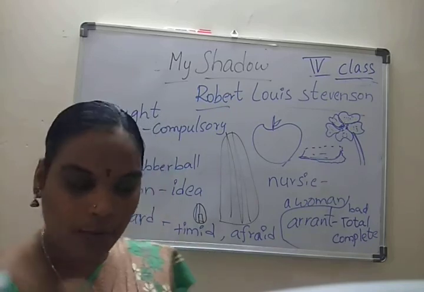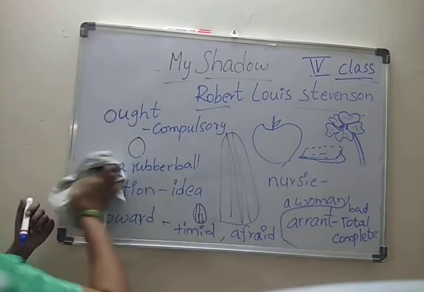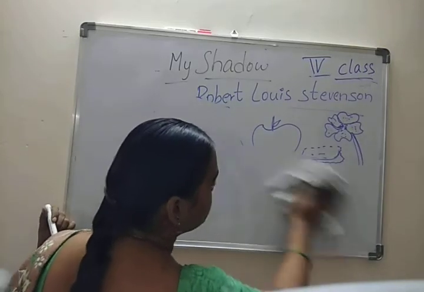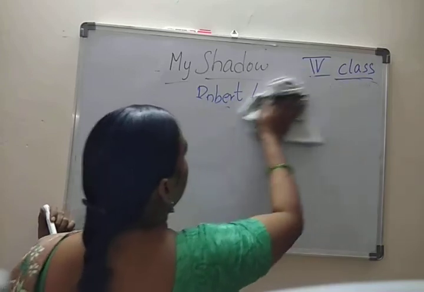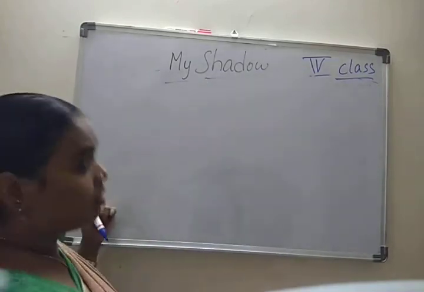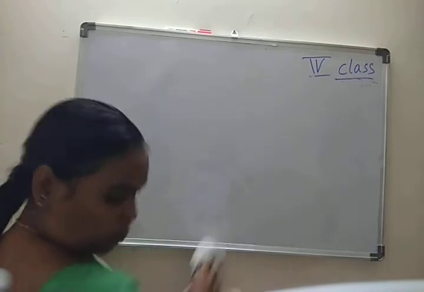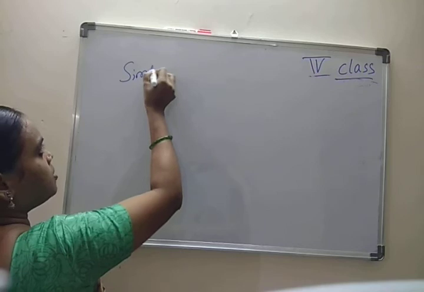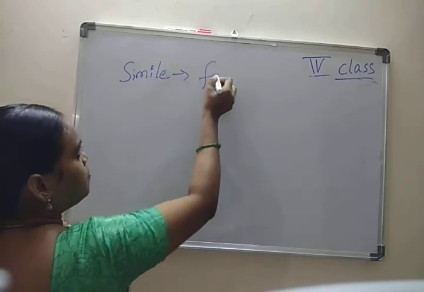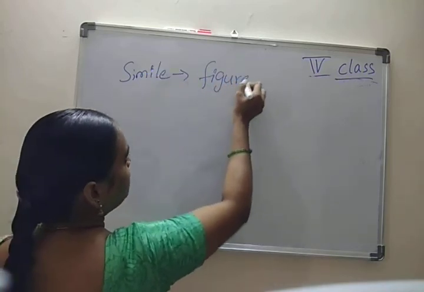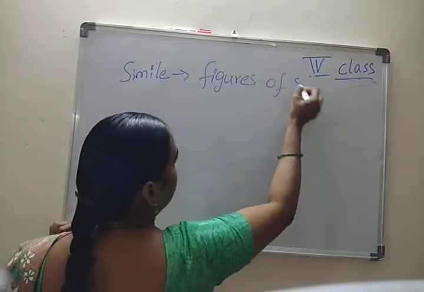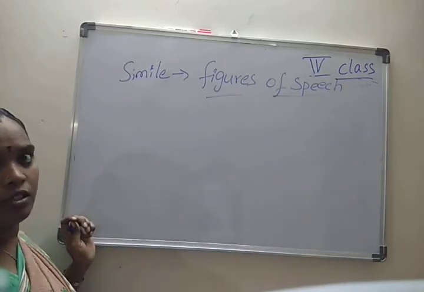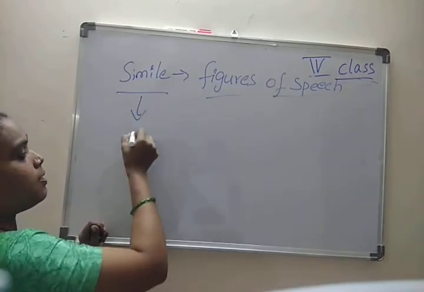Now coming to a small aspect, children: simile. What is meant by simile? Children, simile is a comparison. In prose we use parts of speech. We have learned parts of speech, no? Here, simile belongs to figures of speech. In poetry, we use figures of speech to give more effect to the language. So simile means comparison.